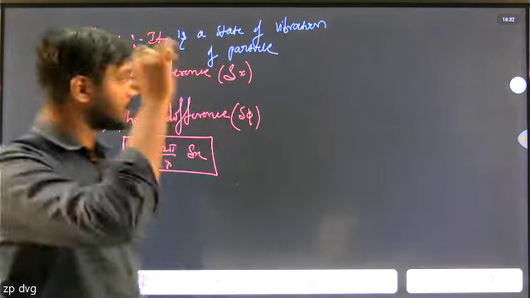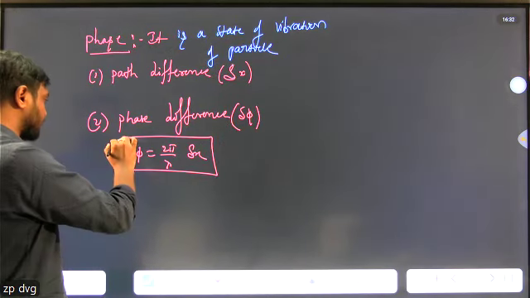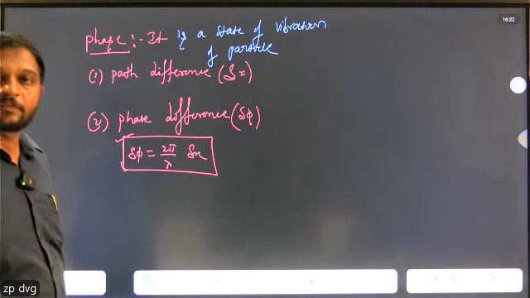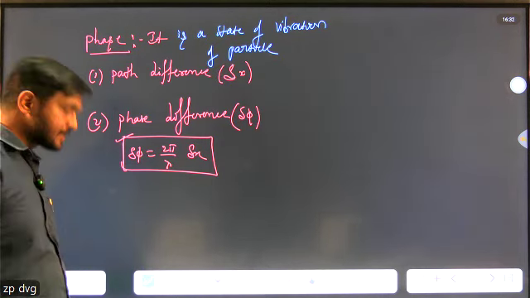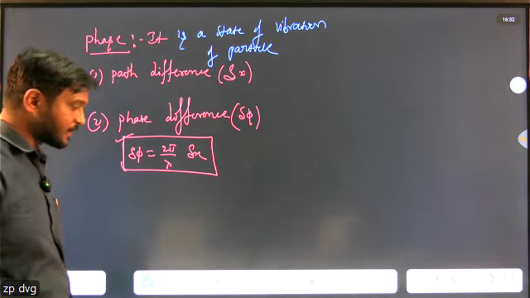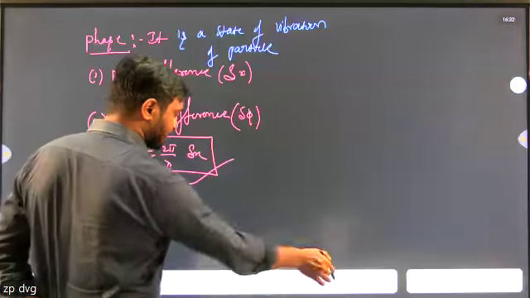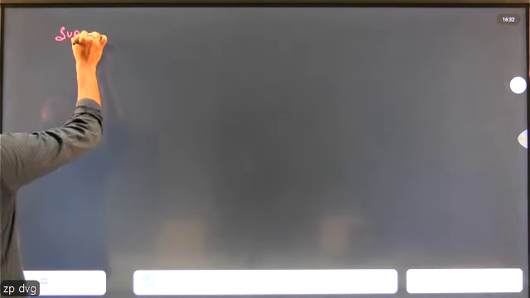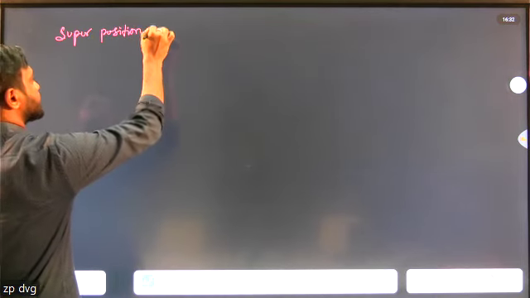And the most important words are phase difference and path difference. What is the relation between phase difference and path difference? Delta phi equals 2 pi by lambda into delta x. That is the phase difference and path difference. And the next one is the superposition principle.